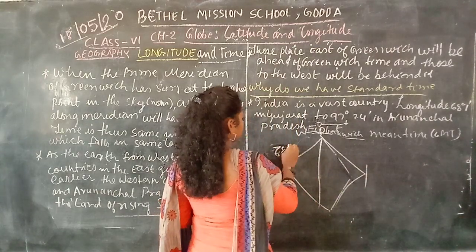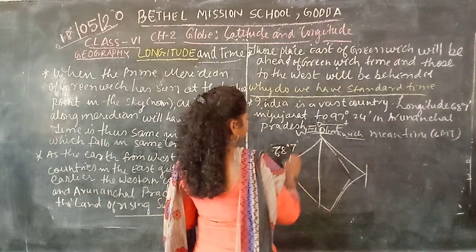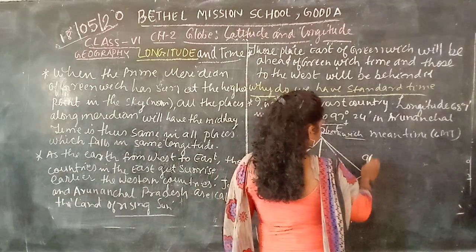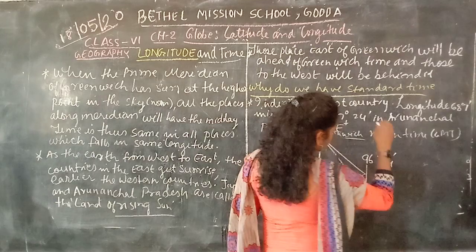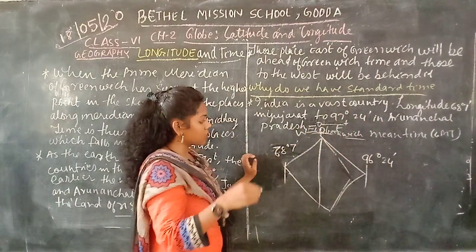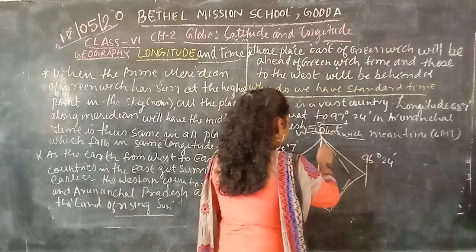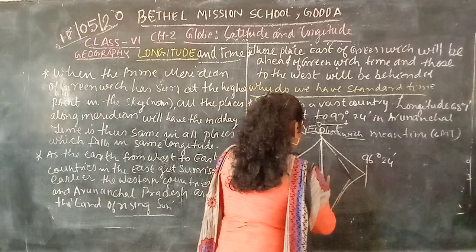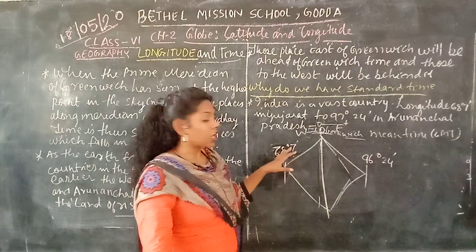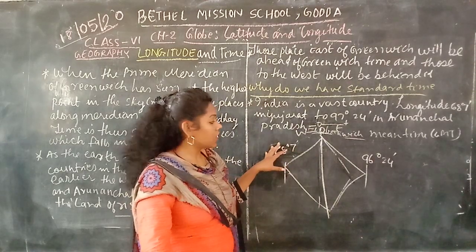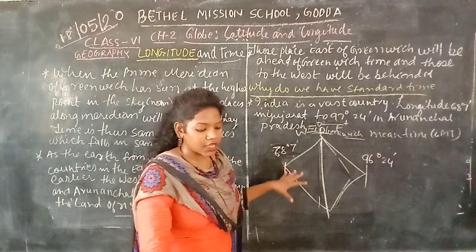Here is 68 degree 7 minutes and here is 96 degree 24 minutes, yes or no? So this is how India calculates the timetable. That only we are going to see here.